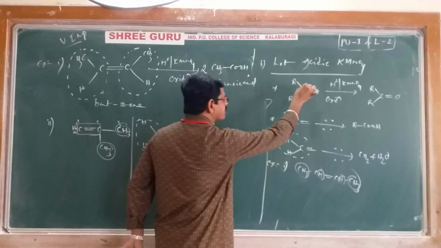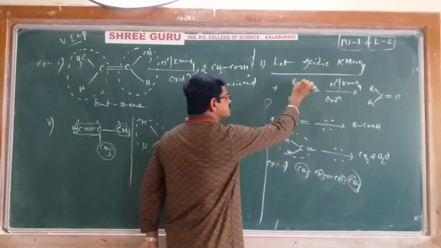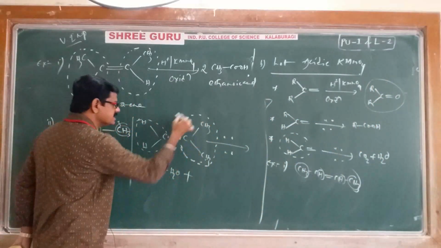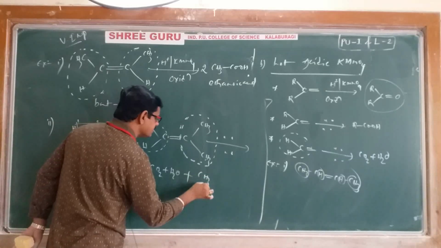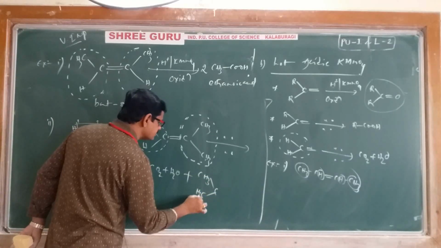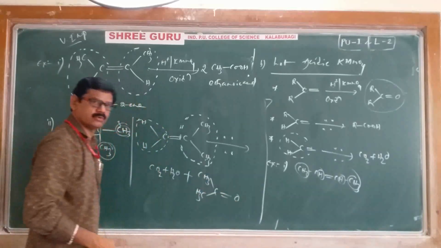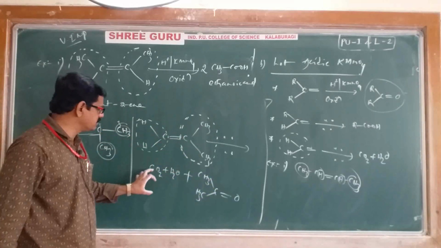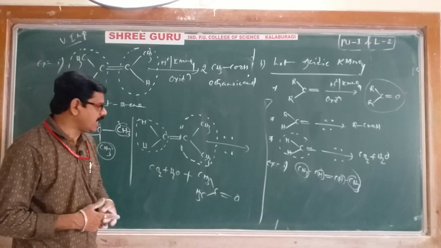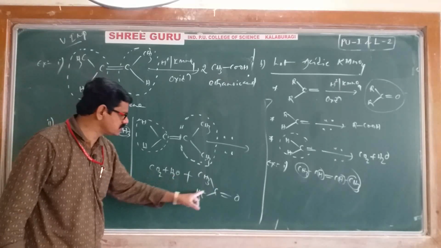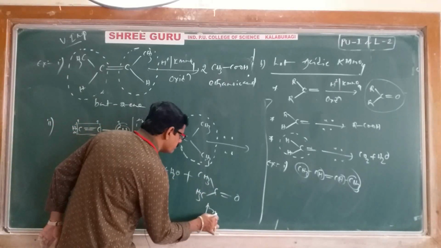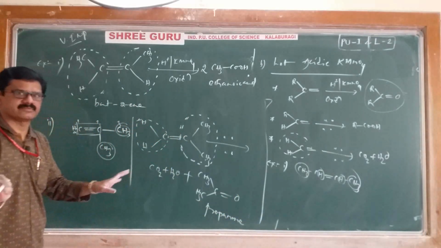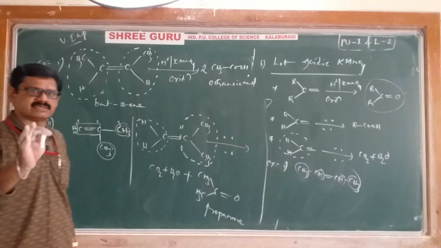Again, RCR. This part is converted into a ketone. That's why this part I'll write as CH3 double bond O. This part is converted into a ketone, and this part is converted into CO2 and H2O. Its name is already known to you: 1, 2, 3 carbons are there, so its name is propanone. Propanone is obtained. These are the examples in case of oxidation.